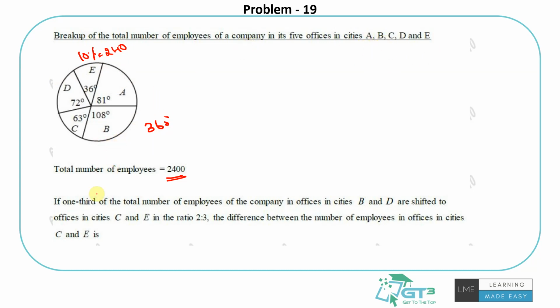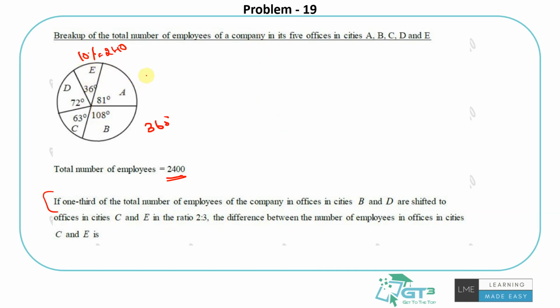Right. So if 1/3 of the total number of employees of the company in offices in the cities B and D are shifted to the offices in cities C and E in the ratio 2:3, find the difference between the number of employees in offices in cities C and E. Okay, first let's do all the cities, right?